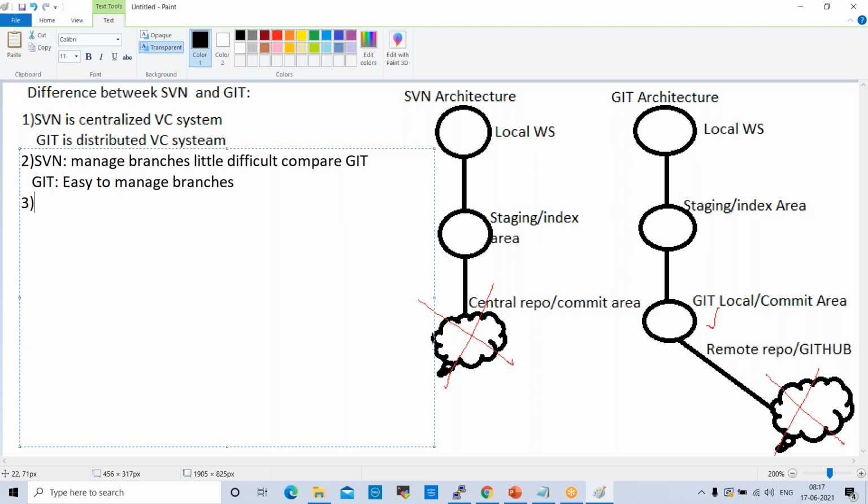SVN is having only GUI, a graphical user interface like Windows. Whereas Git is also having GUI.